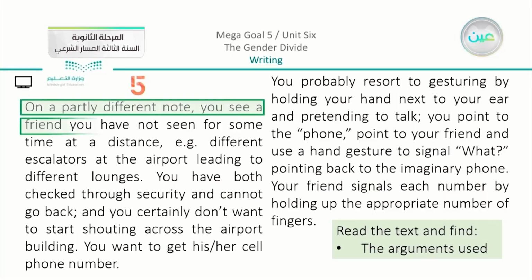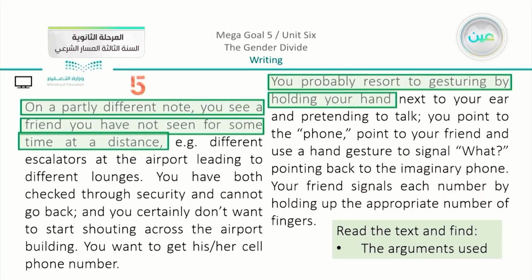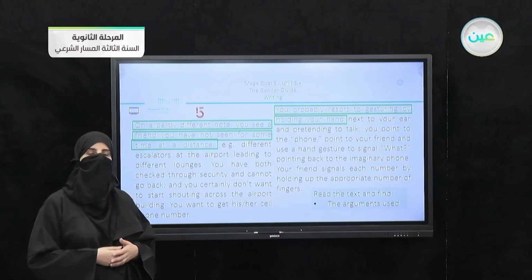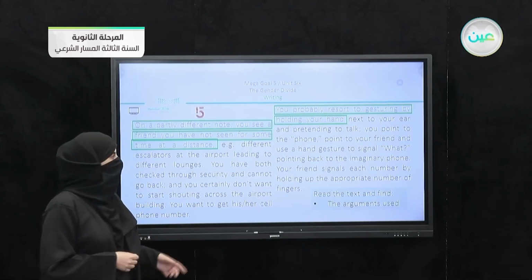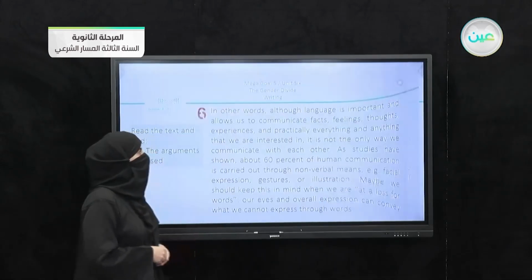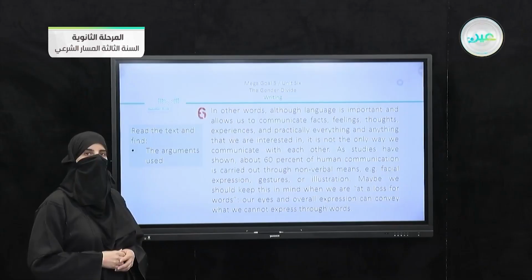The argument is: on a partly different note, you see a friend you have not seen for some time at a distance. Now, you'd probably resort to gesturing by holding your hand as a way to contact someone as if you are talking to him on the phone. So this is the argument in number 5. We do have in number 6 the argument.